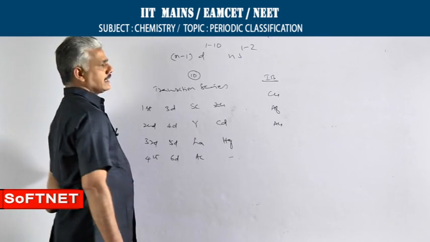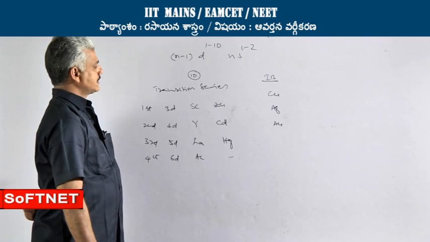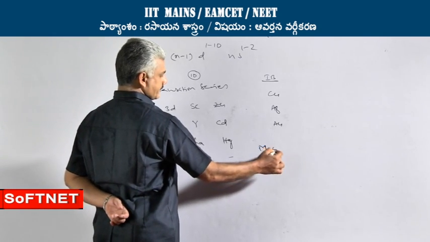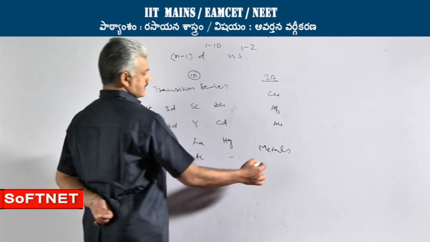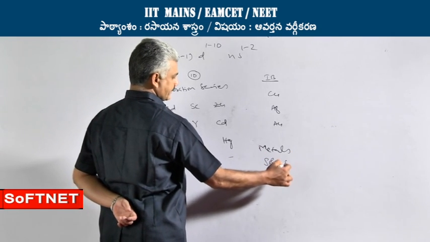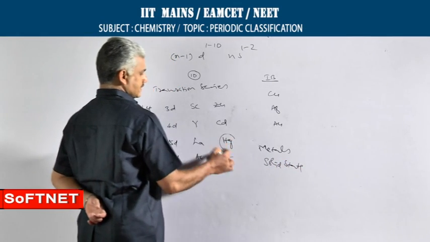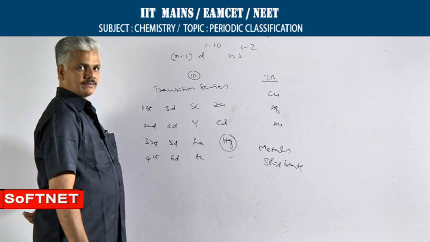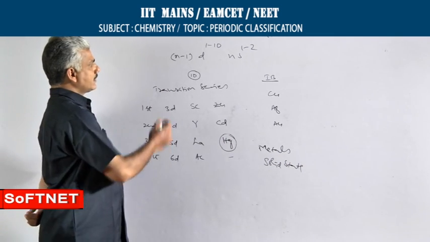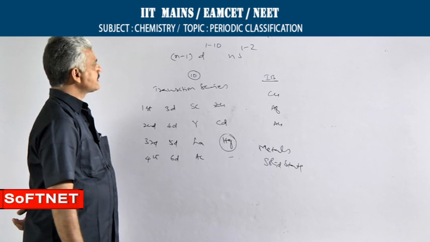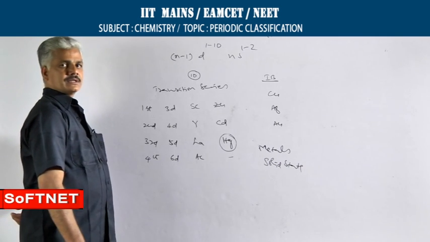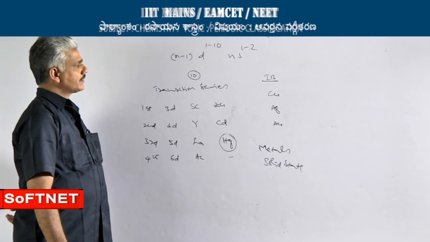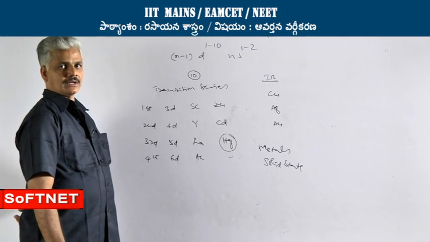Then coming to general characteristics of D block elements, all the D block elements are metals. They exist in solid state except mercury. We all know mercury is a liquid metal. Then coming to other characteristic features, all the D block elements have got very high density values, melting point values, boiling point values.